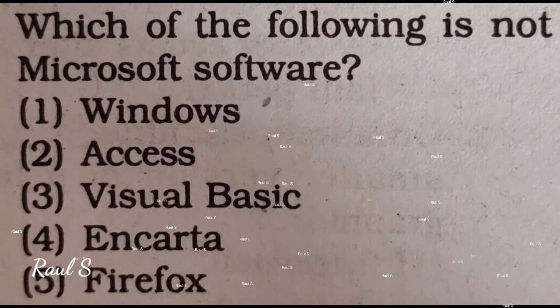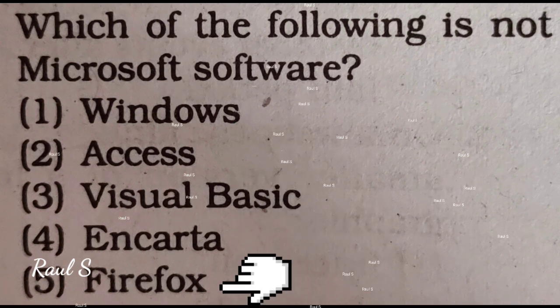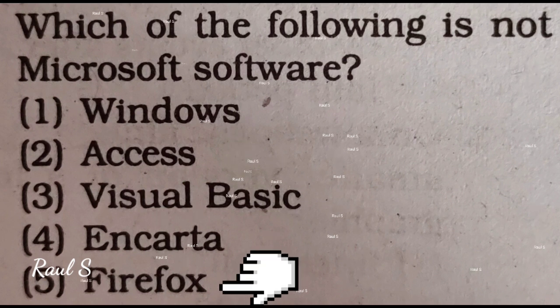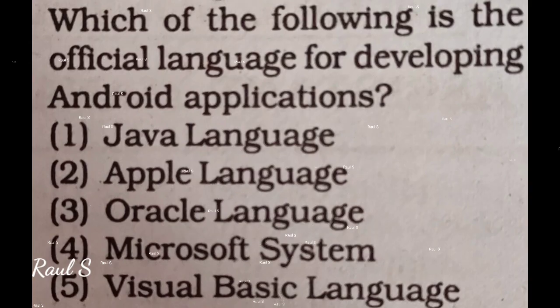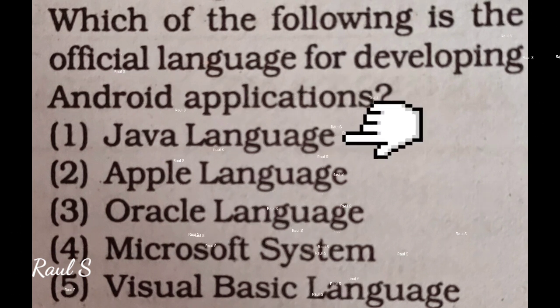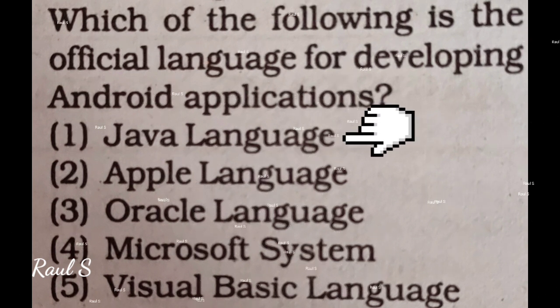Which of the following is not Microsoft software? Answer is Firefox. Fifth one. Which of the following is the official language for developing Android applications? Answer is first one, Java language.